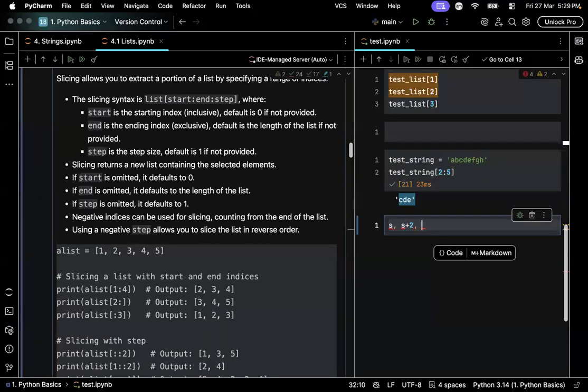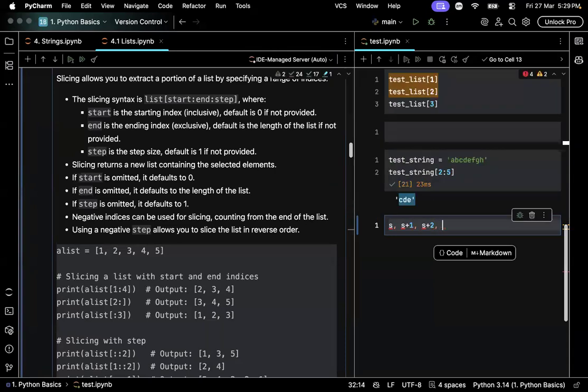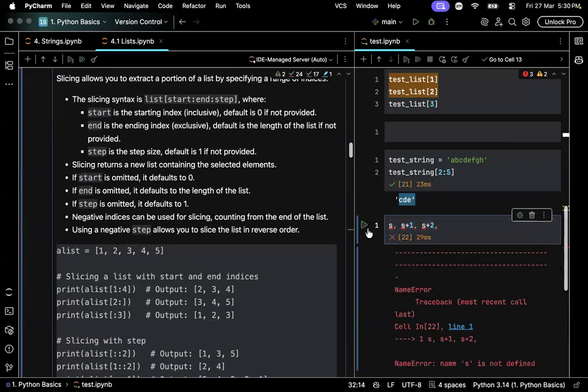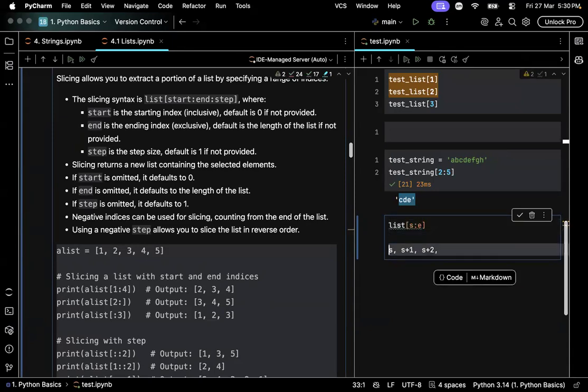This is a regular path, right? If we try to slice a list from S to E, this is what we expect.